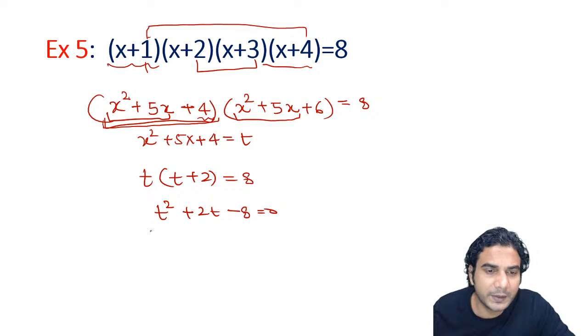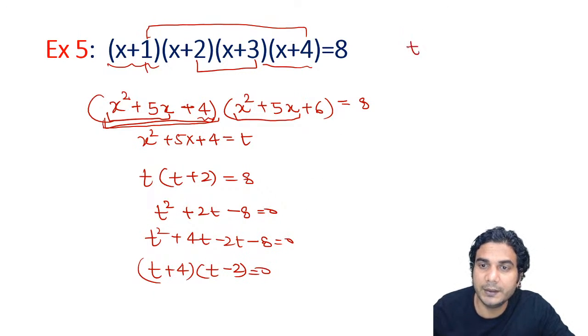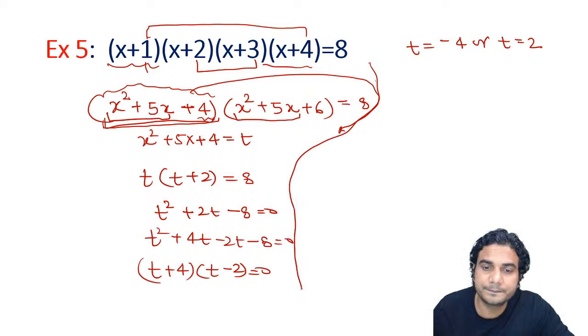Now I can split this middle term easily. So t square plus 4t minus 2t minus 8 is equal to 0, and we get two factors. t plus 4 is one factor and t minus 2 will be the other factor. So now you have got the values of t. So t is equal to minus 4 or t is equal to 2. Further, we need to solve it for x.